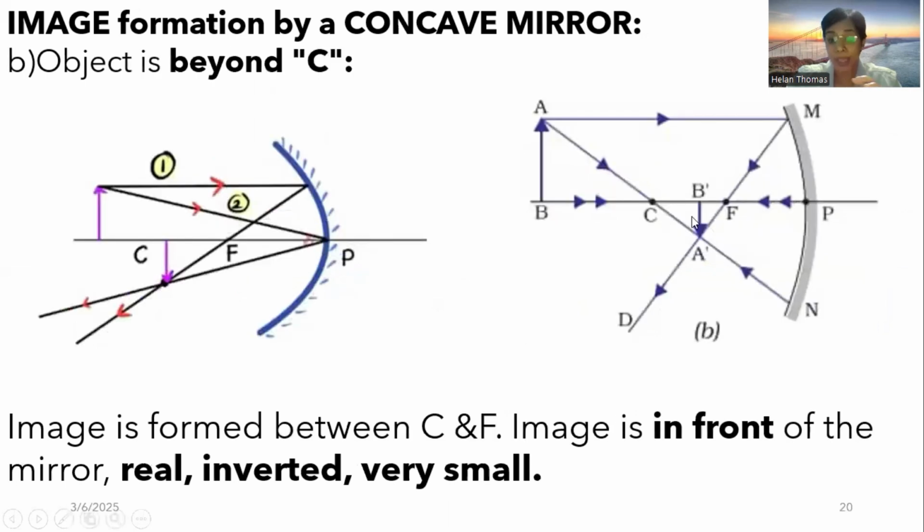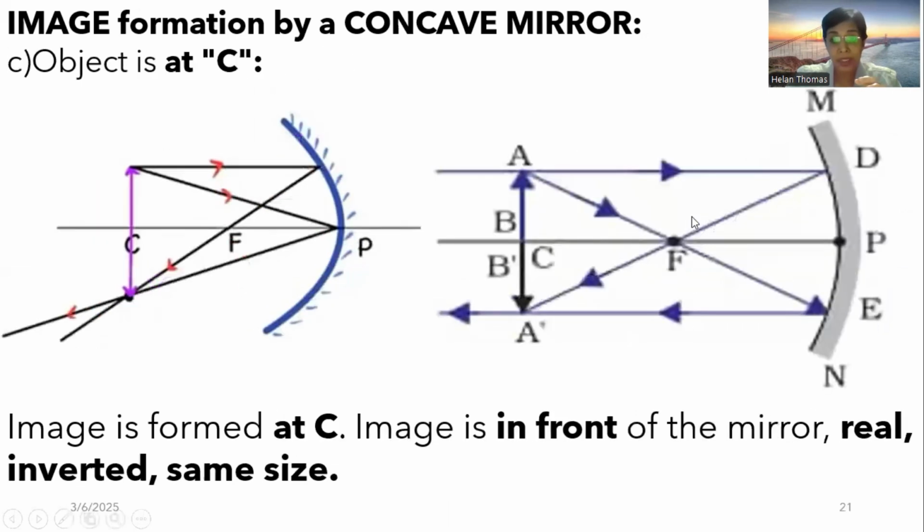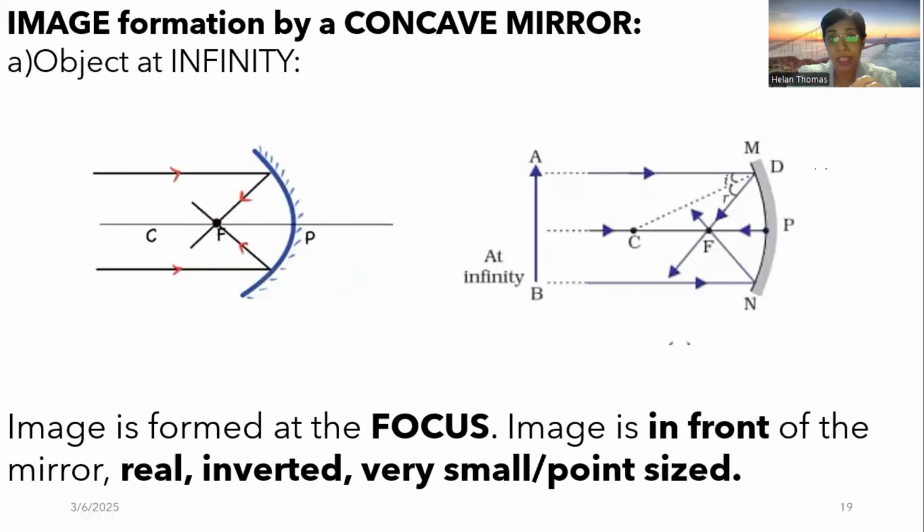The object is at infinity, an enlarged object, and you get a point-sized image at focus. This will be just the opposite when the object is placed at focus. Think of it this way. This is a point to recollect, a tip and trick to recollect.